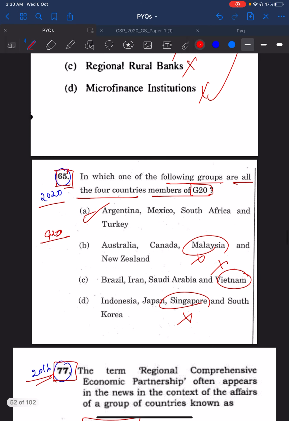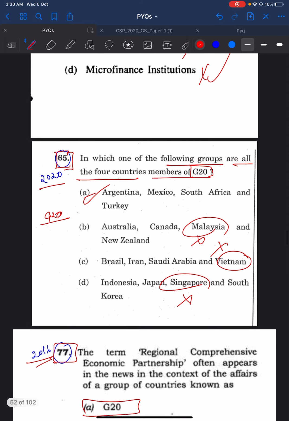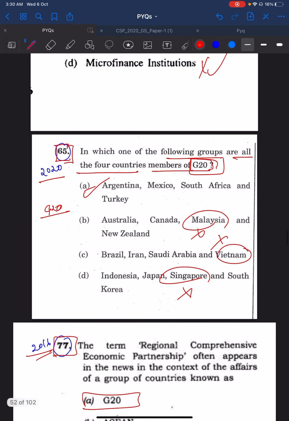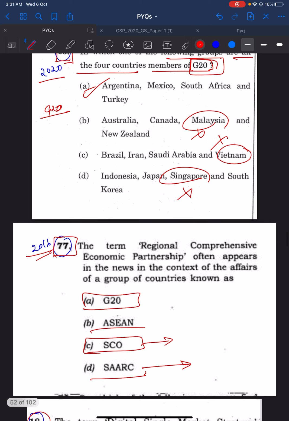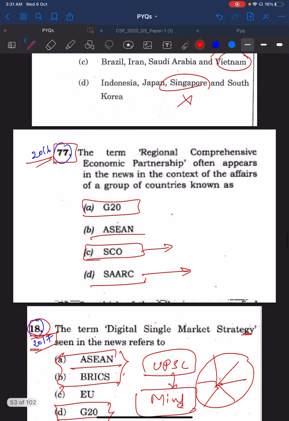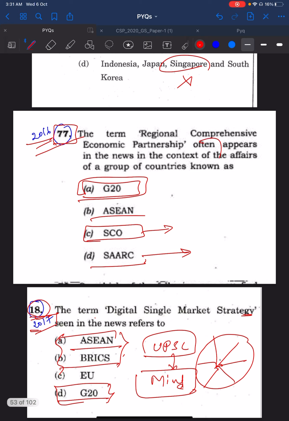So then you see the 2020 65th question. This is about the members of G20. Guys, UPSC has been telling you, please look into G20. Look into G20. In the 2016 77th question, you have the option G20, even though that question is not about G20 but about the Regional Comprehensive Economic Partnership.